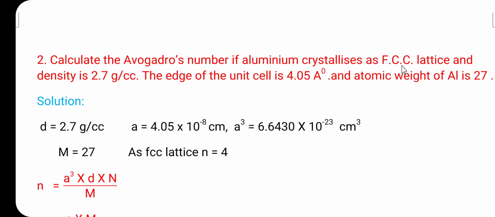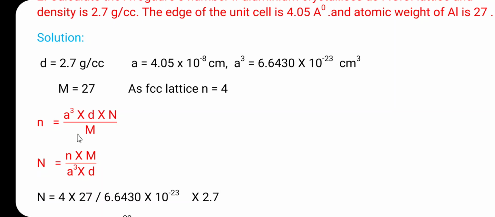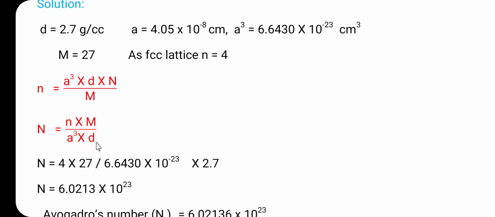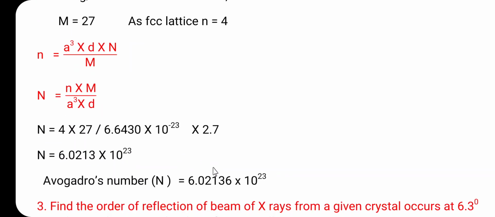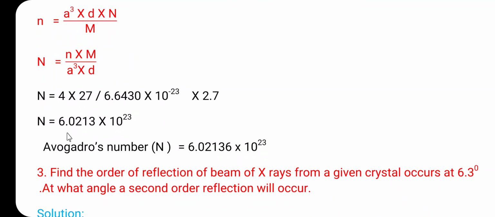Aluminum crystallizes in an FCC lattice, that is why n is equal to 4. As per our formula, N = a³ D n / m. This can be rearranged: capital N is equal to small n m divided by a³ D. Substituting the values, capital N is equal to 4 × 27 divided by a³, 6.6430 × 10^-23, into D, the density, 2.7. So N is equal to 6.0123 × 10^23. This is the final answer, the value of Avogadro's number.